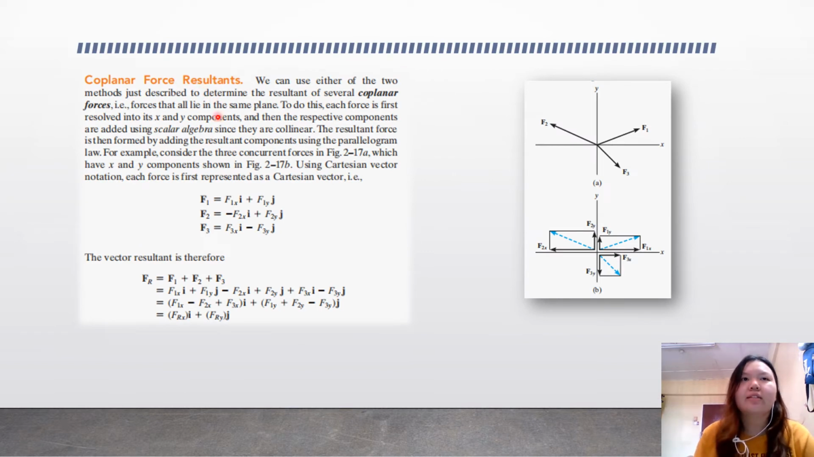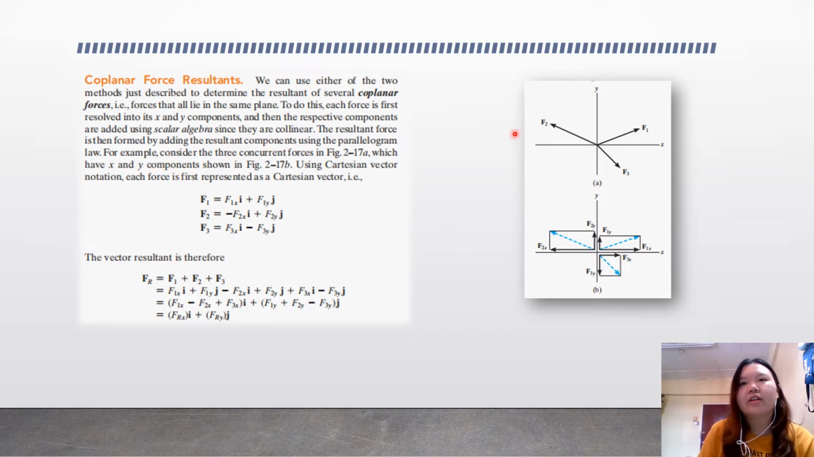The next one is the coplanar force resultant. The difference from the notation previously is that there are several coplanar forces, and they all lie in the same plane. To do this, each force is first resolved into its x and y components, and then the respective components are added using scalar algebra since they are collinear. The resultant force is then formed by adding the resultant components using the parallelogram law.